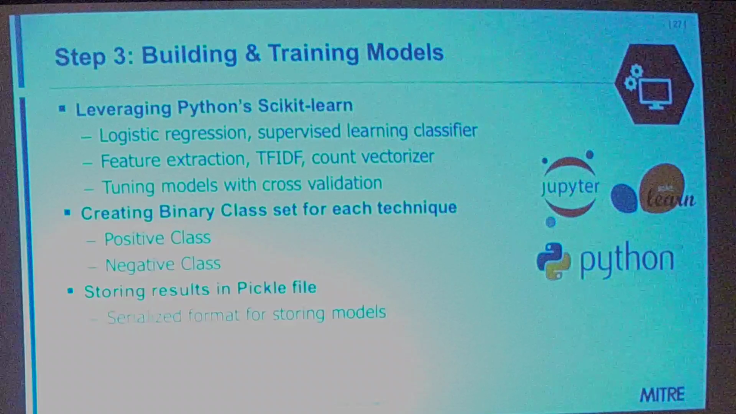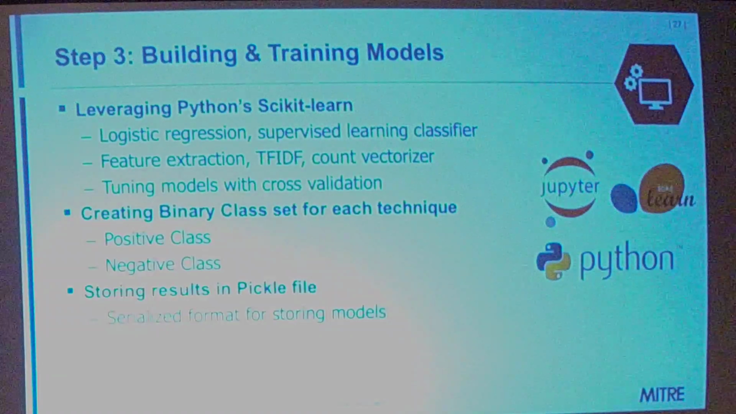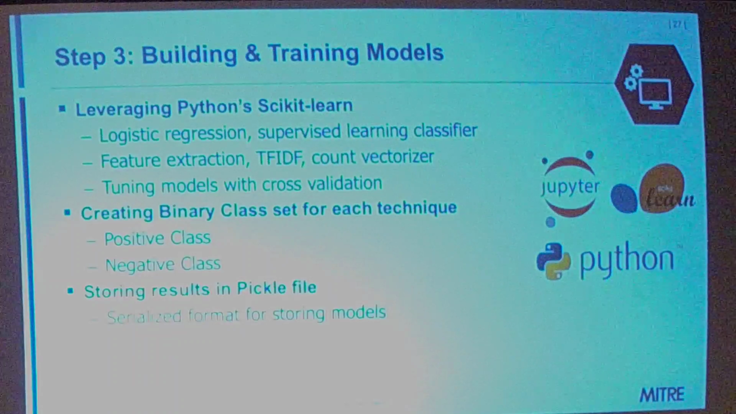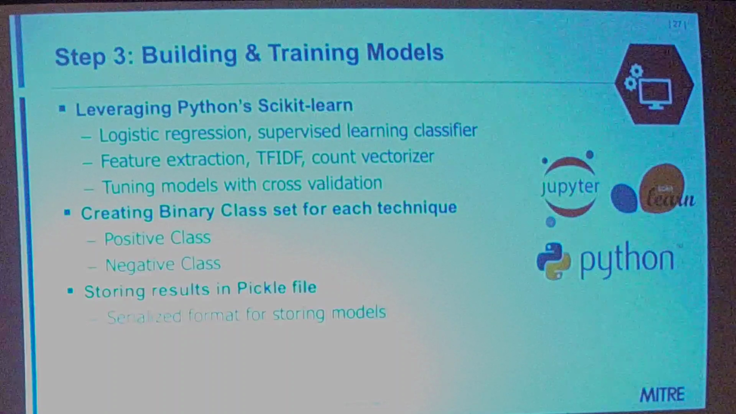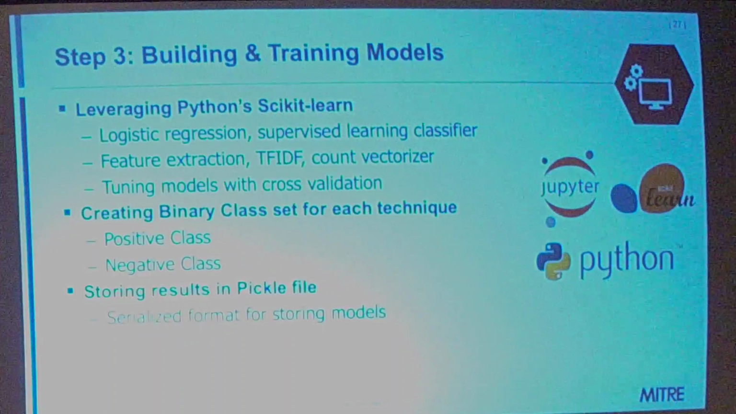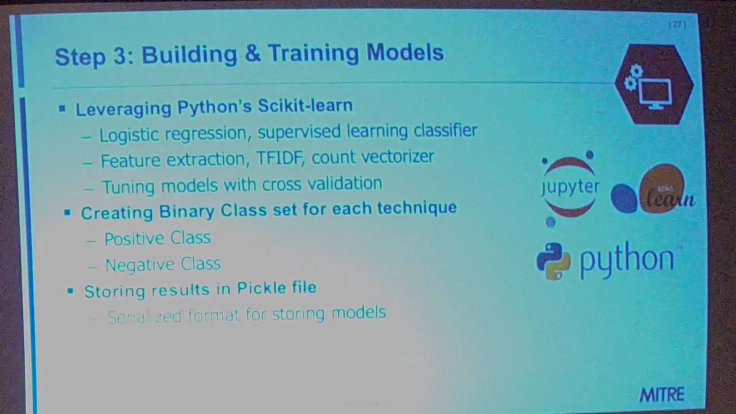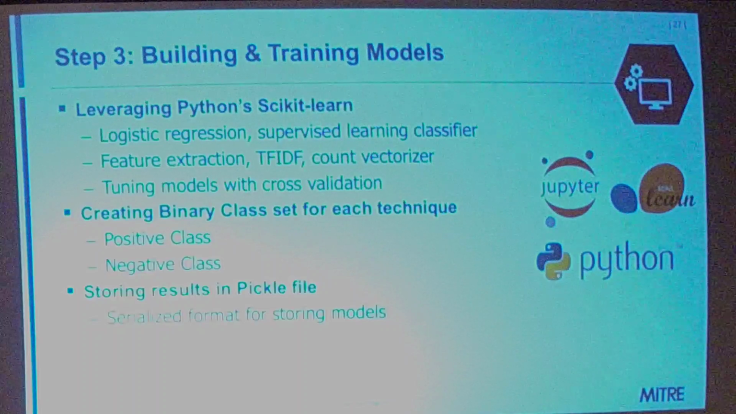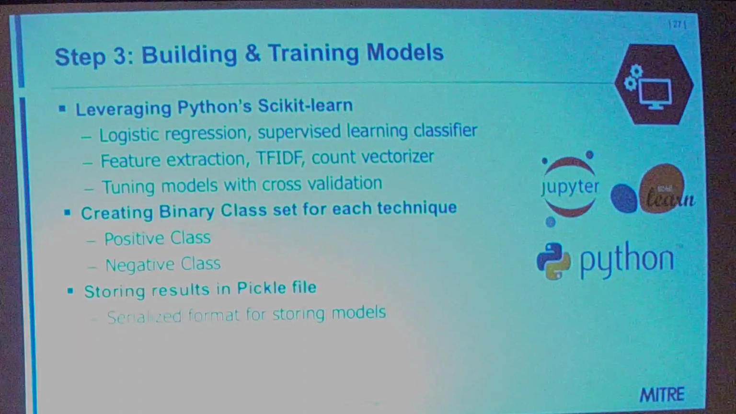So after we've cleaned and prepared our data, the next step was to build and train our models. For this project, we used Python's Logistic Regression, which is a supervised learning classification method. Basically, how it works is you have to feed it data to learn with. You can also use things like TF-IDF and CountVectorizer to extract your features. This is all pretty standard out of the box from Python's libraries. And then we also do some tuning of our models with cross-validation.